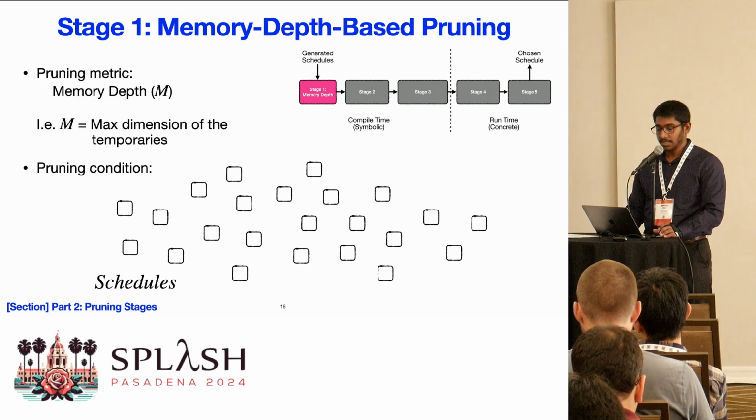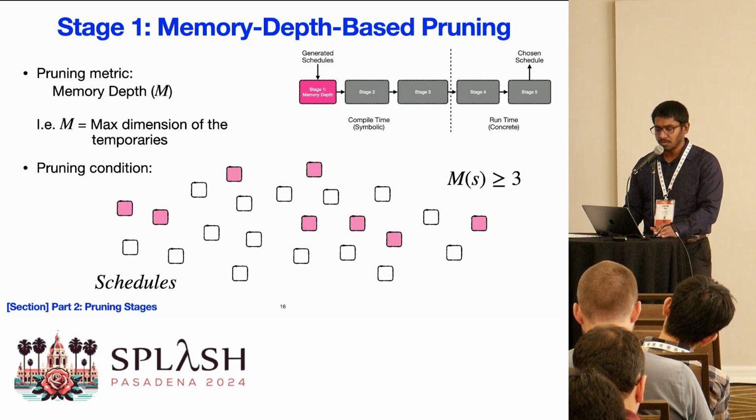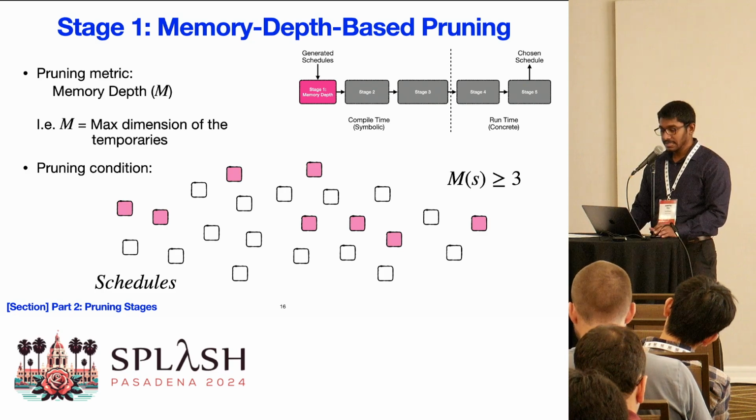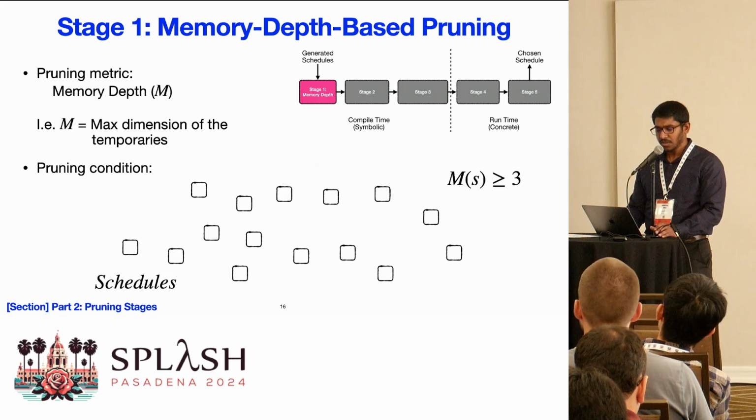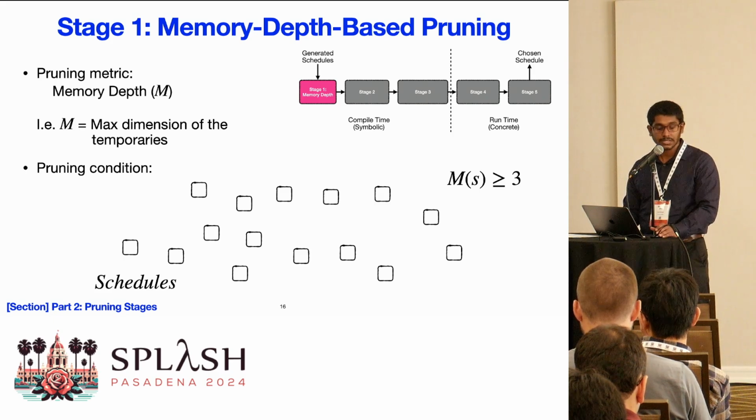For example, if the maximum dimension of the temporaries in a schedule is 3, we say that the memory depth of that schedule is 3. For most practical scenarios, tensors with 3 or more dimensions are too big as temporaries. So in this stage, we remove all the schedules having temporaries with 3 or more dimensions.